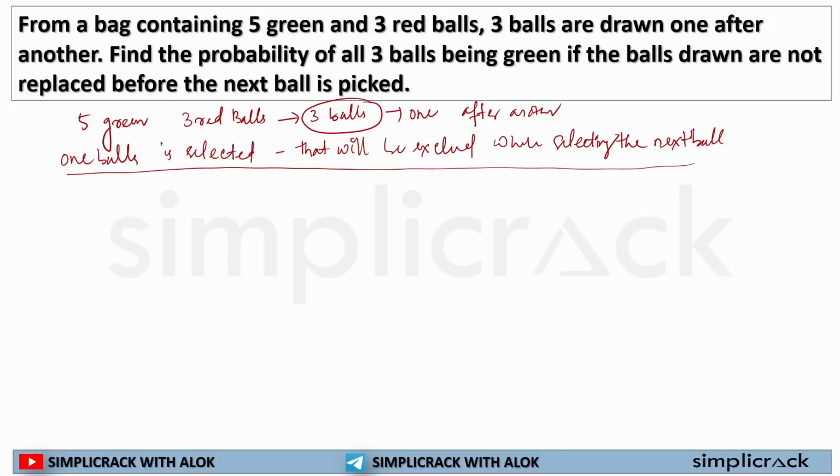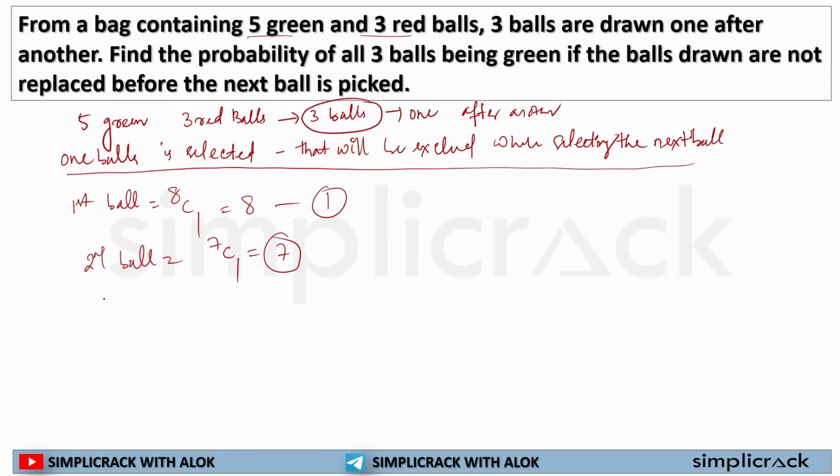First thing, for the first ball, total number of outcomes: 5 green, 3 red balls, so 8C1, that is 8. For the second ball, total number of outcomes: now one ball has been selected, so I'm left with 7 balls. So the choices will be 7C1, that is 7.